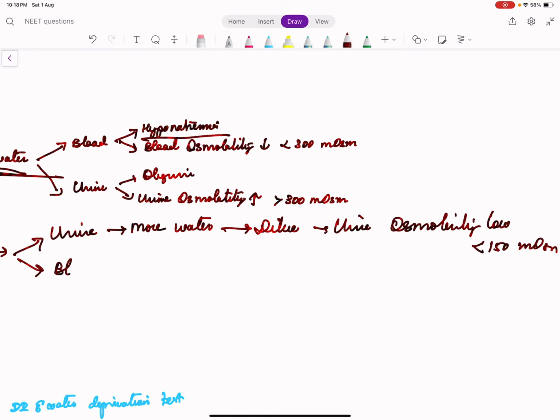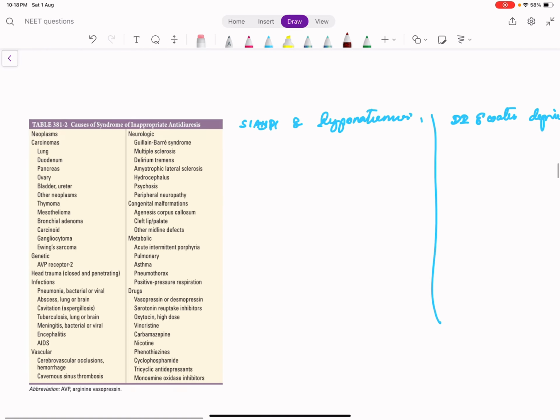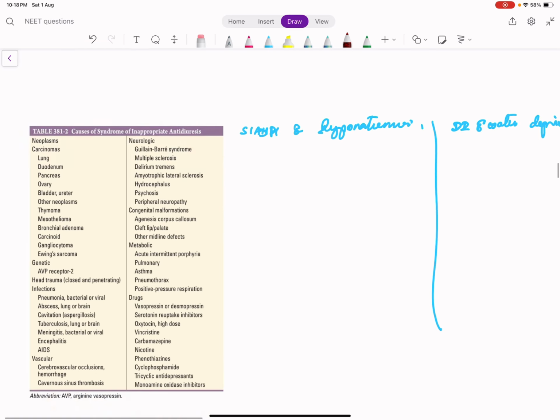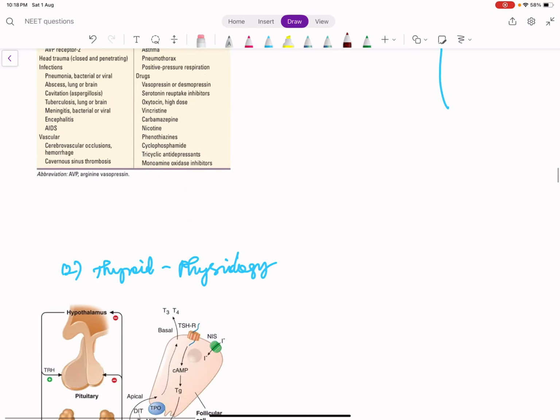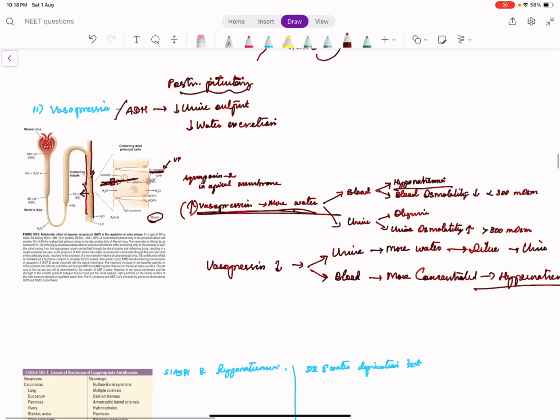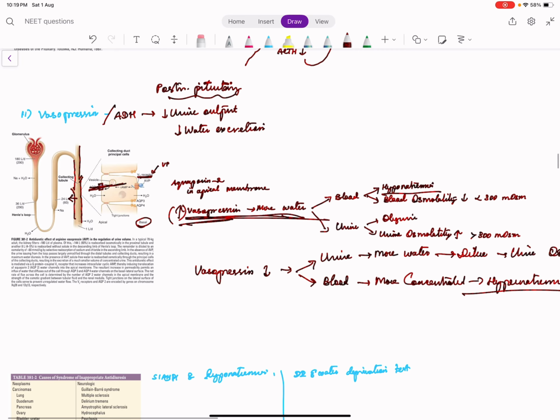What happens to the blood? Blood will become more concentrated. So there can be hypernatremia. When hypernatremia is there, thirst will come. So this vasopressin excess is a disease called SIADH, syndrome of inappropriate antidiuretic hormone. Vasopressin deficiency is a disease called diabetes insipidus.